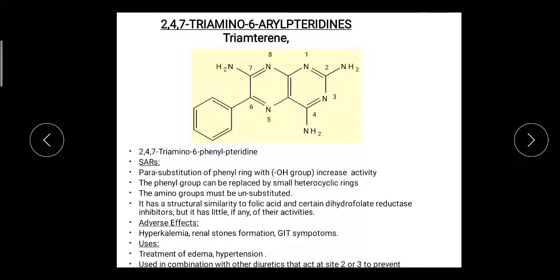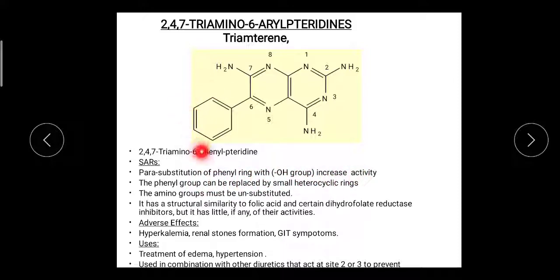At the second, fourth and seventh positions there is an amino group, so triamino, and at the sixth position there is an aryl group or phenyl group, so 6-aryl pteridine. In SAR, in short, para substitution of the phenyl ring with a hydroxyl group increases activity.